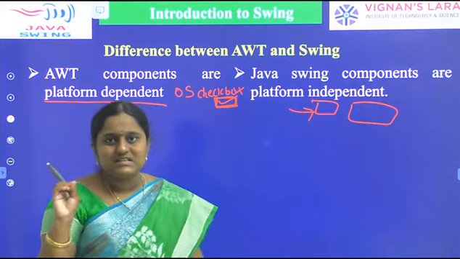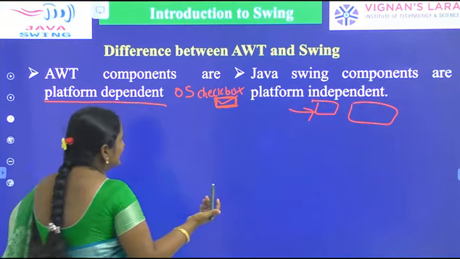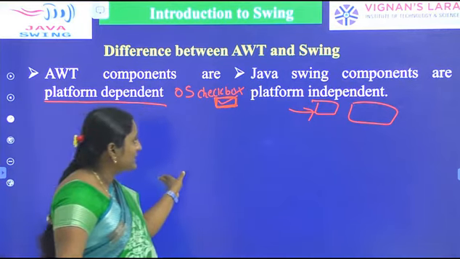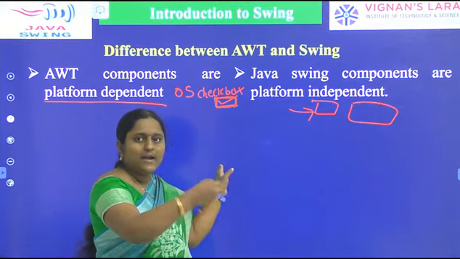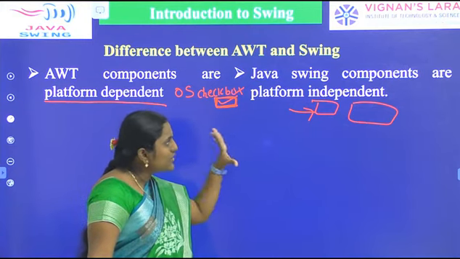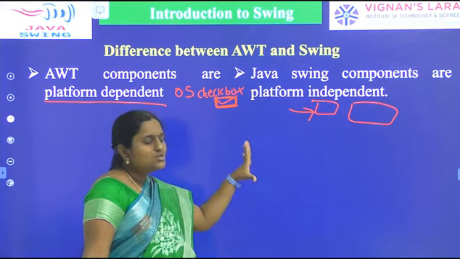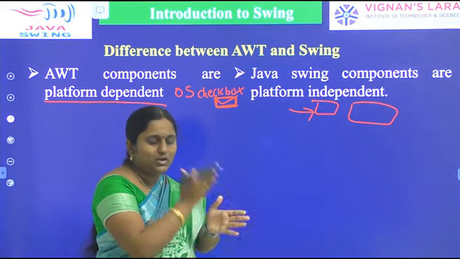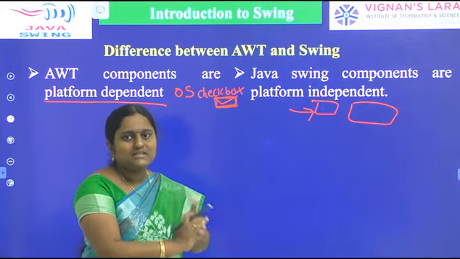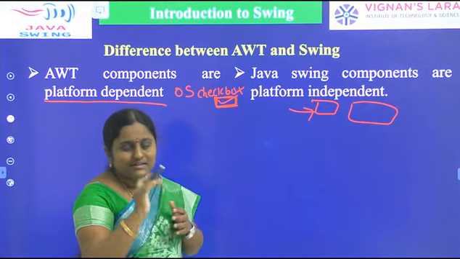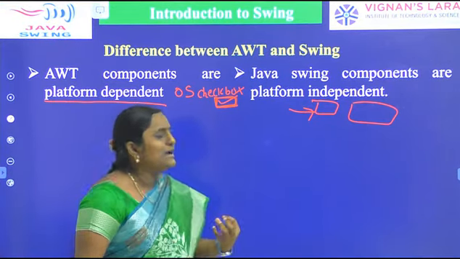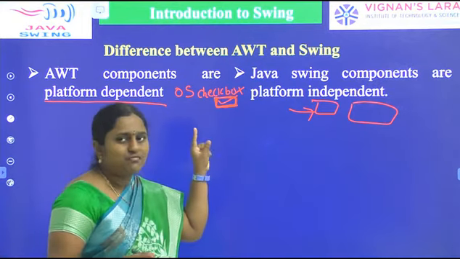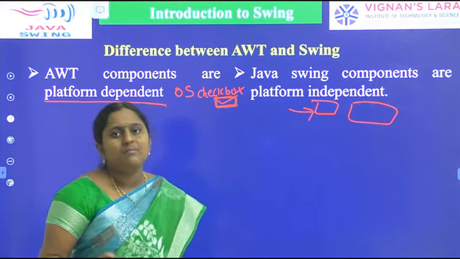So one minor difference is there in the format. Take the checkbox: the shape will change from one OS to another OS. But Swing components are platform independent, so the same format will be displayed in Windows, Linux and Unix operating systems. That is platform dependent versus platform independent. Swing components are platform independent.